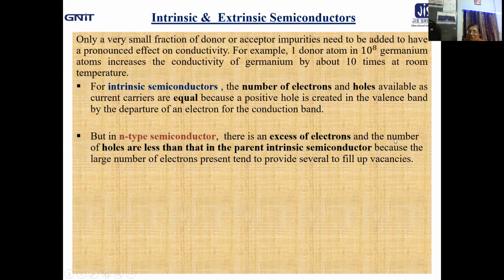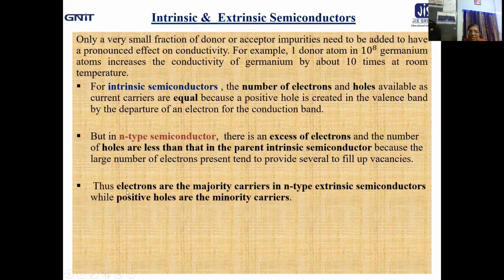There is excess of electrons and the number of holes is less than that of the parent intrinsic semiconductor, because the large number of electrons present tend to fill up the vacancies. So the holes available will be less than that of the parent intrinsic semiconductor. Very, very important point to consider.